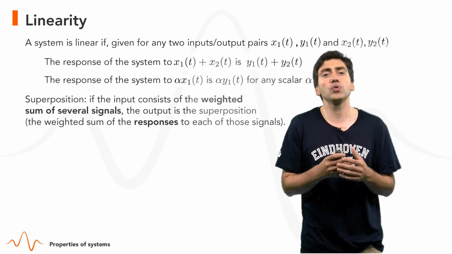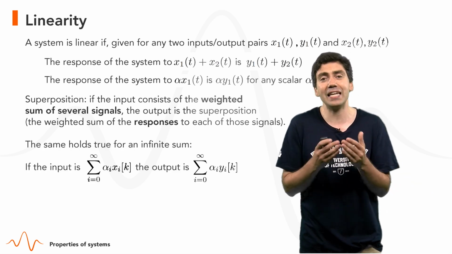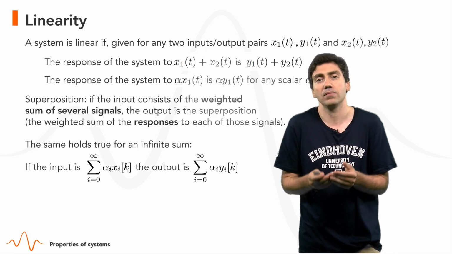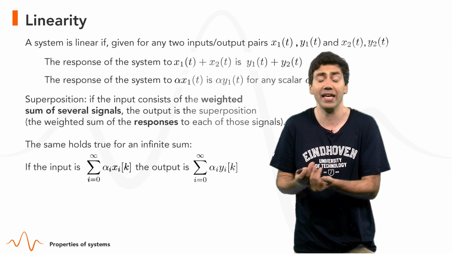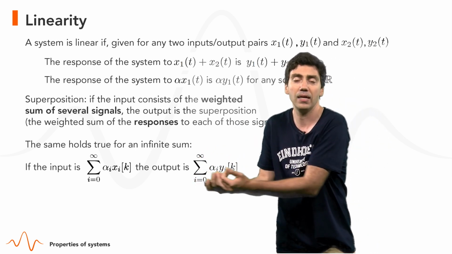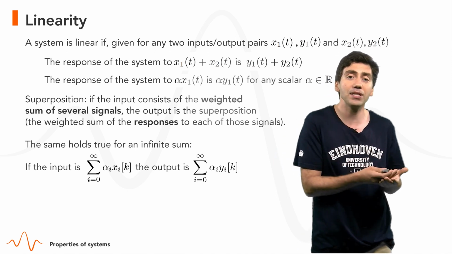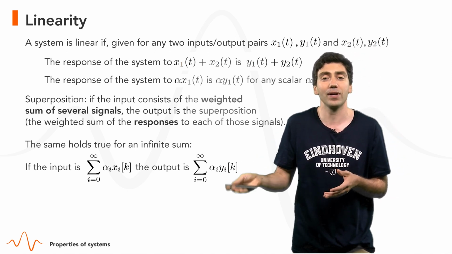And the same holds true for an infinite sum. If the input is an infinite weighted sum, the summation from i equals 0 until infinity of alpha i times xi of k, and each xi of k corresponds to a yi of k, then the output must be the summation from i equals 0 until infinity of alpha i times yi of k.